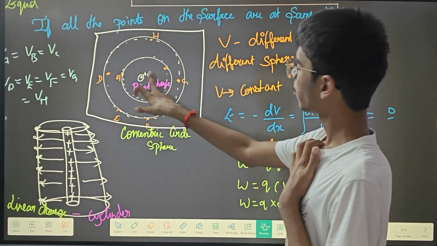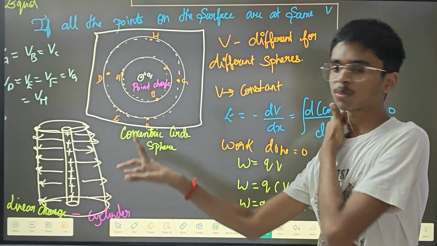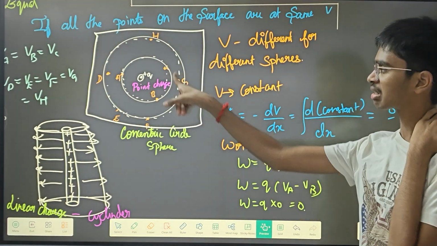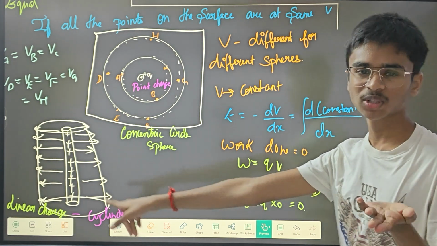So here, since potential is constant, at all the places the potential is constant. So what you can do is use this formula we know. Since this is related to points, what we'll be saying is actually the potential difference.